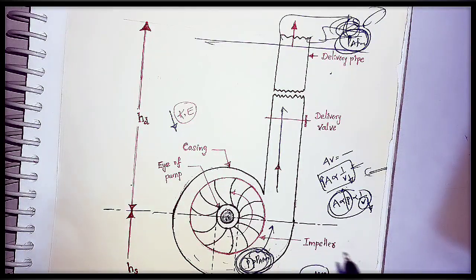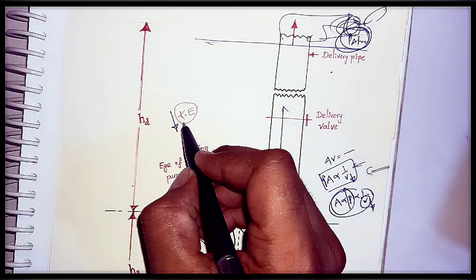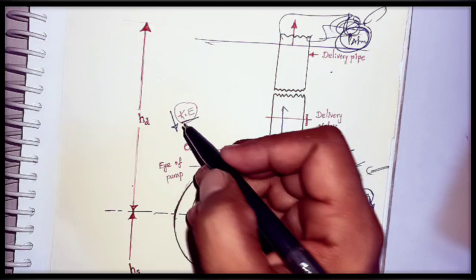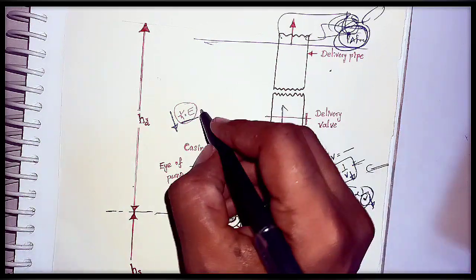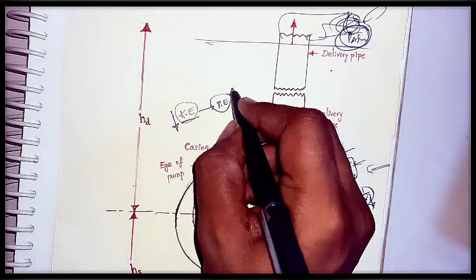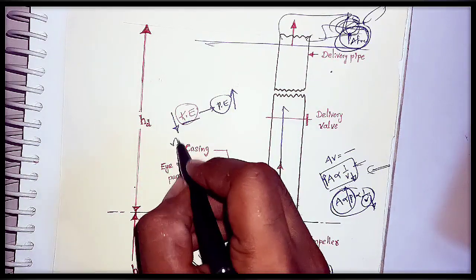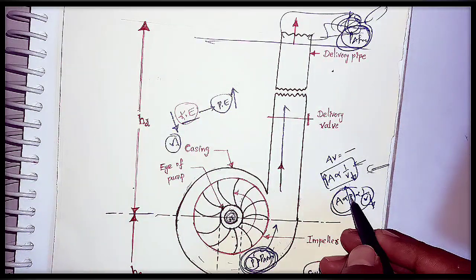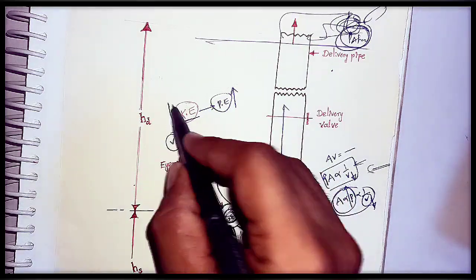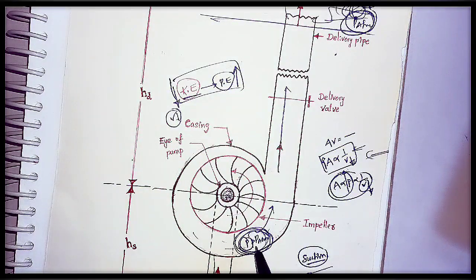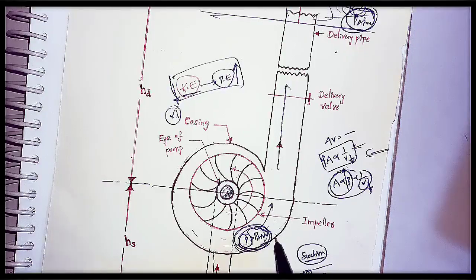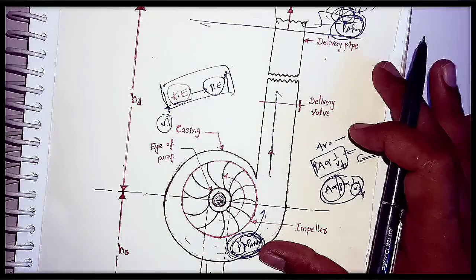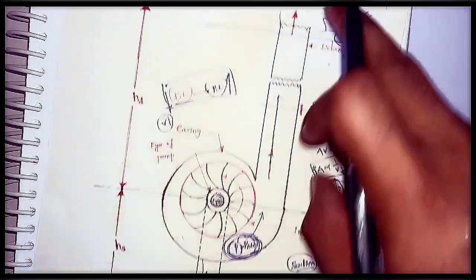As we know, according to the law of conservation of energy, the total energy is conserved. That means it can neither be created nor destroyed, but it will be converted from one form to another. So as the kinetic energy is decreasing, it should be converted into another form, that is pressure energy. As the velocity is decreasing, pressure is increasing here. So the kinetic energy here is converted into pressure energy. That makes the pressure greater than the atmospheric pressure. So these two differences make us get the liquid from this sump to this outlet.